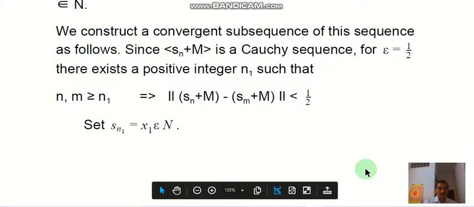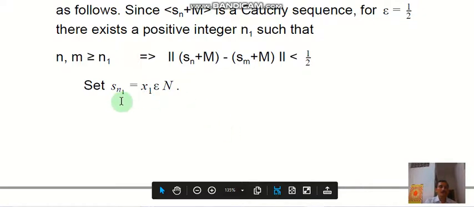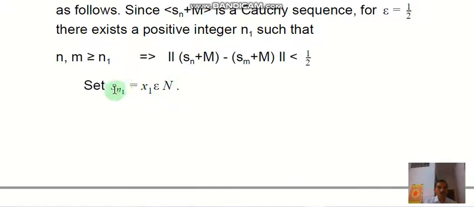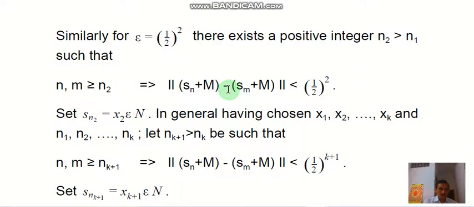So now we denote here n1 equal to x1 belongs to N. Here we choose this element as n1, as x1, and x1 belongs to N. So next we consider epsilon equal to 1 by 2 square, and therefore for this epsilon also there exists a positive integer n2 greater than n1 such that for all n, m greater than or equal to n2, this implies norm of S_{n+m} minus S_m is less than or equal to 1 by 2 square.